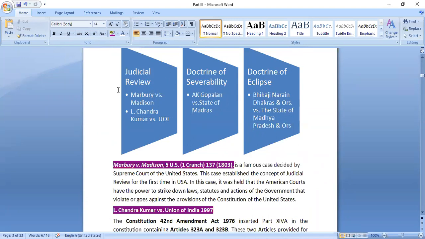The concept of judicial review is borrowed from the Constitution of the United States, and it is Marbury versus Madison, in which case the concept of judicial review was introduced. And in this particular case, the Supreme Court said that judicial review is a basic structure of the Constitution, and it cannot be changed.